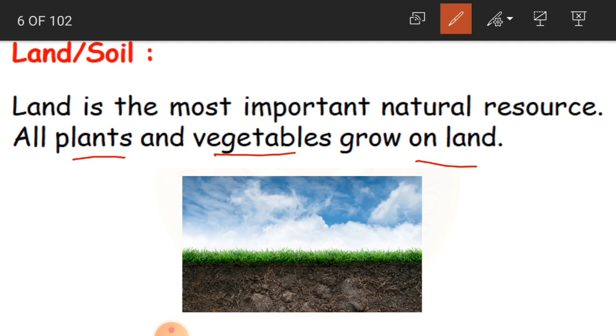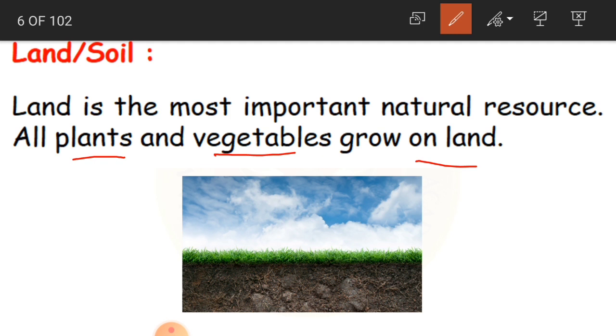Where is the forest again? On the land. So if there is no land, then where would those animals survive? Like that, land is again a very important resource. Again, soil. Why is soil important?